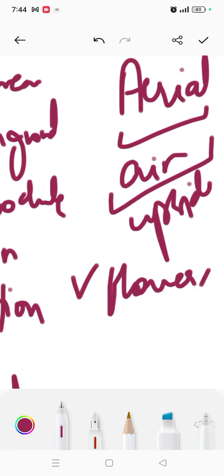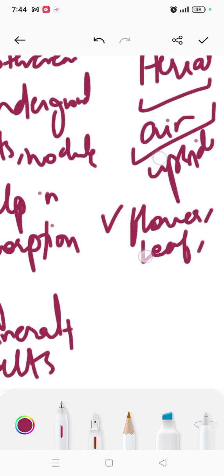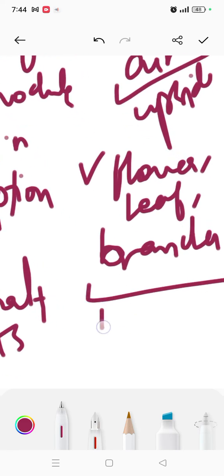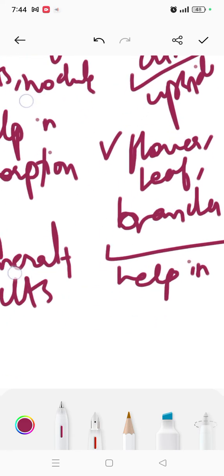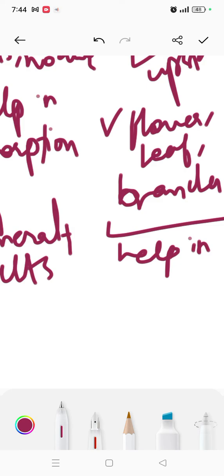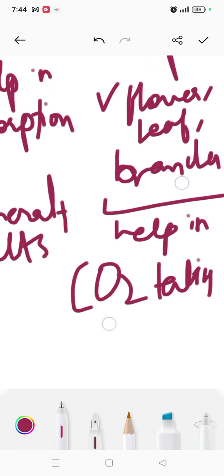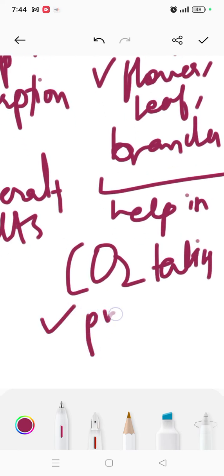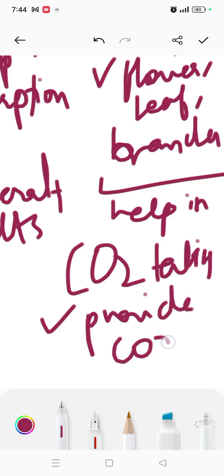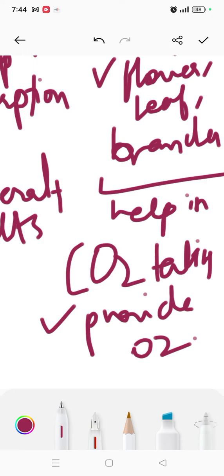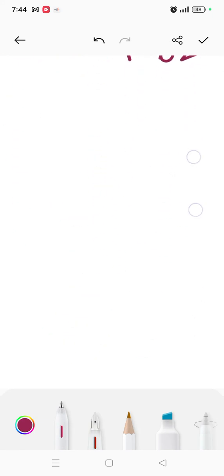So you're right: flowers, leaves, branches, stem, all these. These help in taking in CO2, of course. Plants take carbon dioxide from our environment, and they provide O2, sorry, which is for sure beneficial for us. Okay, so I'm sure it's clear.